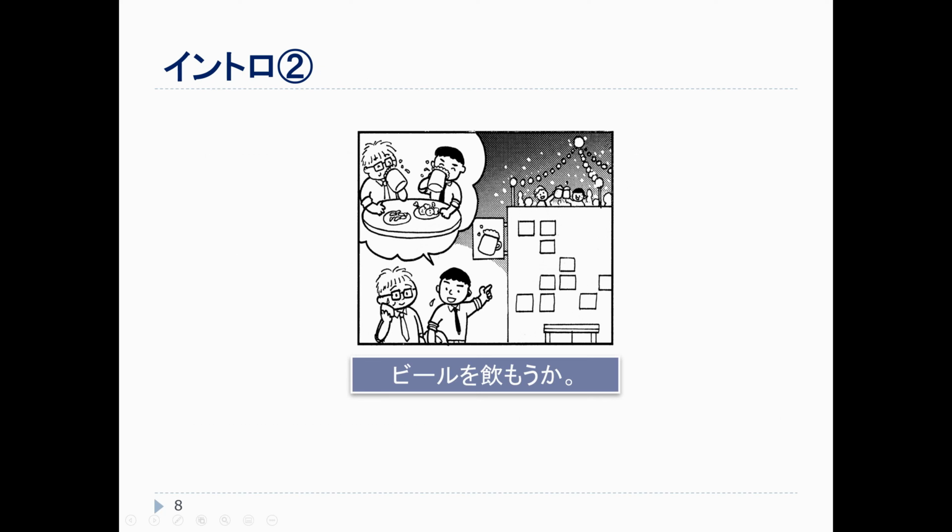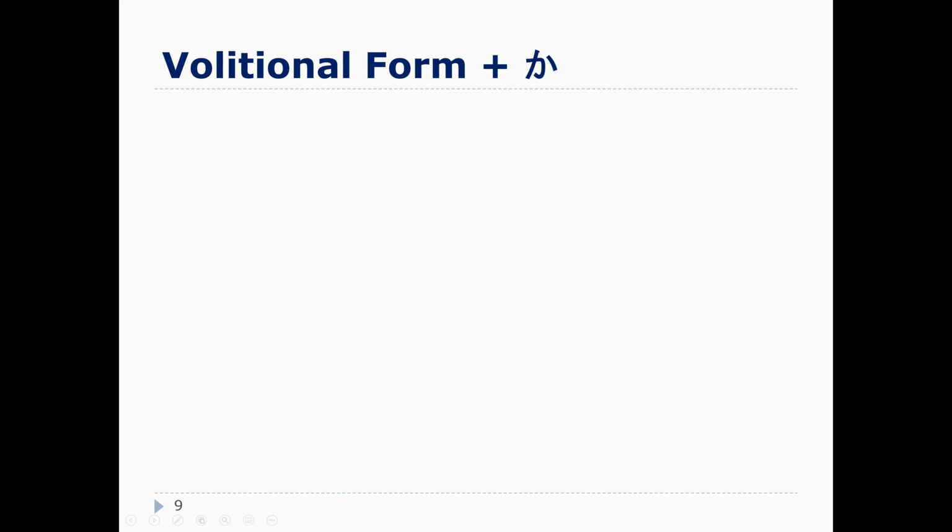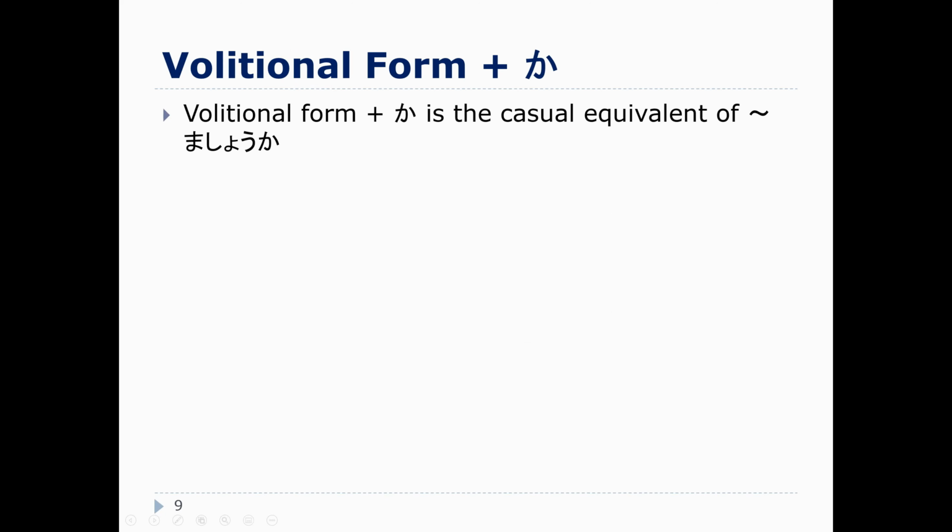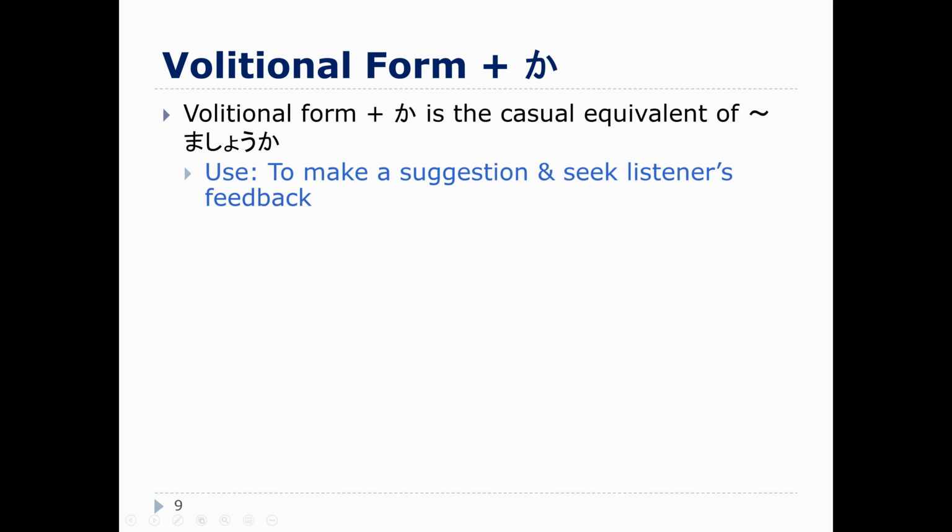ビールを飲もうか？So we can also use this volitional form with か to make a question. This is like the casual speech version of ましょうか. So when you are inviting someone to do something, to make a suggestion and try and get the listener's feedback. So once again, just like with ましょうか, we tend to use this in a situation where we already know that we're going to hang out together.